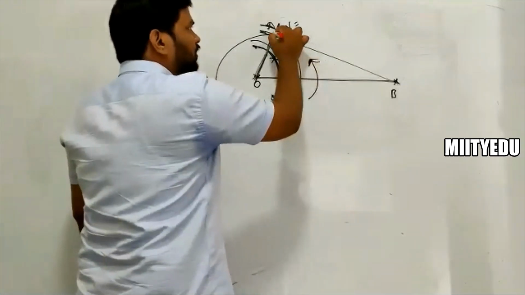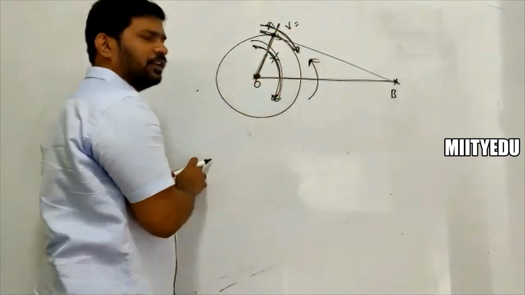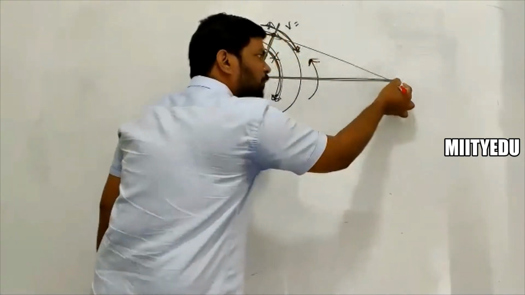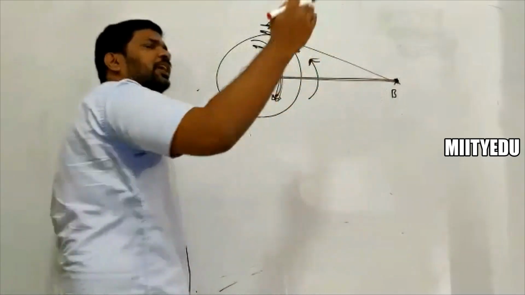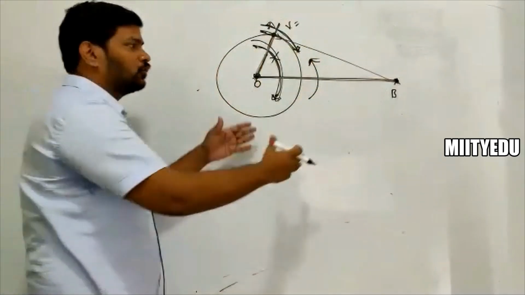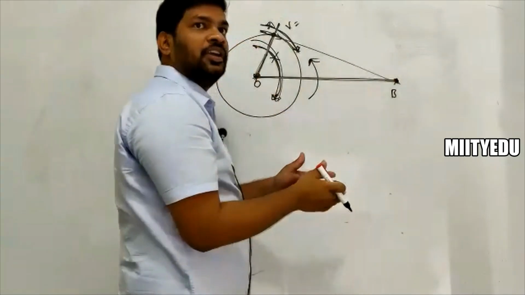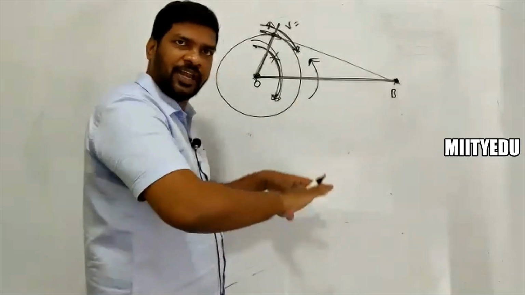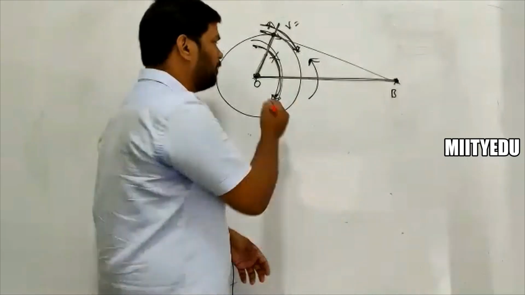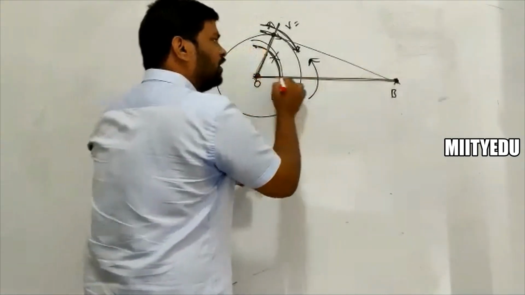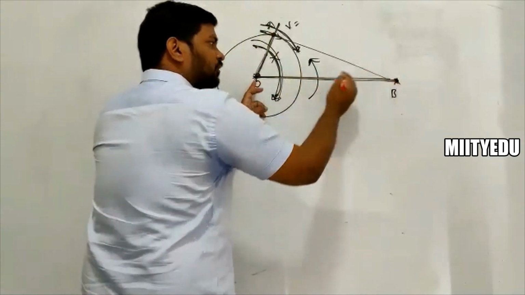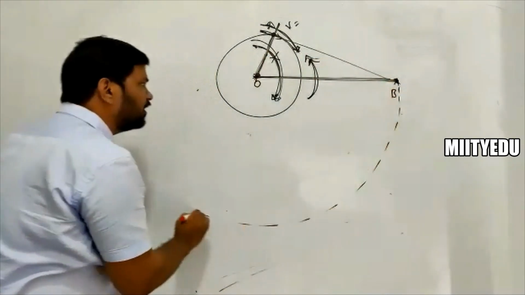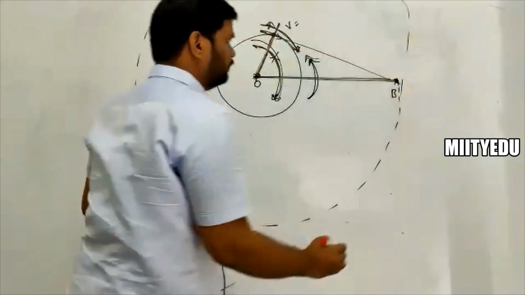Now when this person is at rest and this is also at rest, the distance between O and B is fixed, because B is not approaching O or receding away from O, since it is fixed. So the length of OB is fixed. If B is also moving, then how to handle that? If you understand this, you can understand that point geometrically. Now OB is fixed, and this is a rod of fixed length which has an angular velocity. Then it looks like B is maintaining a circular path like this, because these are fixed rods.